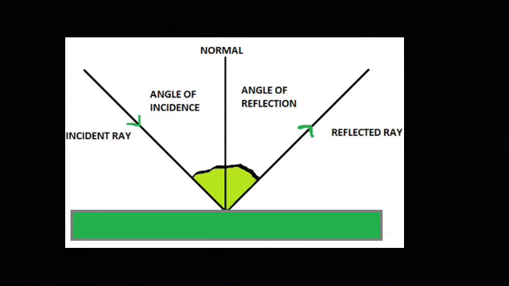A smooth or polished reflective surface is called a mirror. A plane mirror is obtained by coating one side of a glass strip with silver. The surface polished with silver is the reflective surface. On a plane mirror, when light falls along the normal, the value of the angle of incidence is 0, so the value of the angle of reflection is also 0. The light ray returns back on the same line. When the value of the angle of incidence changes, the value of the angle of reflection also changes.